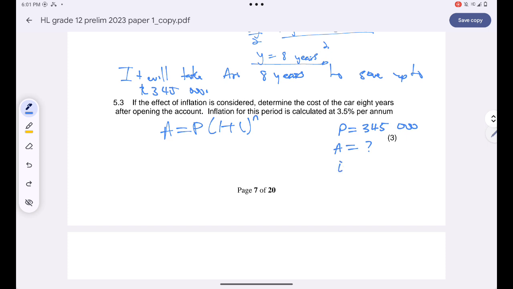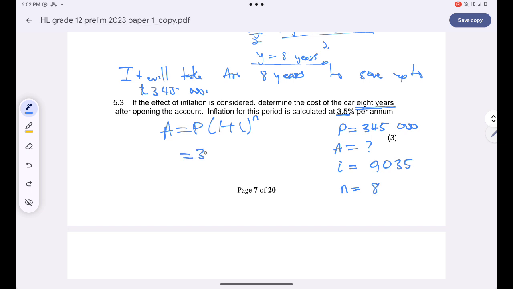The interest is 0.035 compounded annually. Inflation, guys, is always compounded annually. And then n, which represents the number of years and is also equal to the number of times the inflation rate will be calculated, is 8 years. So n is equal to 8.